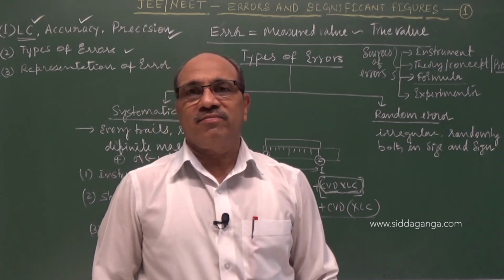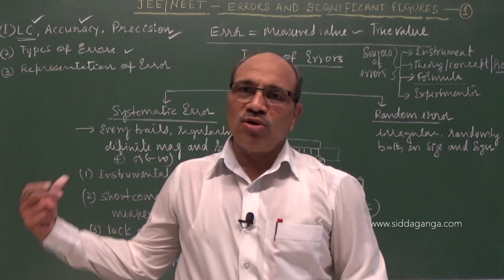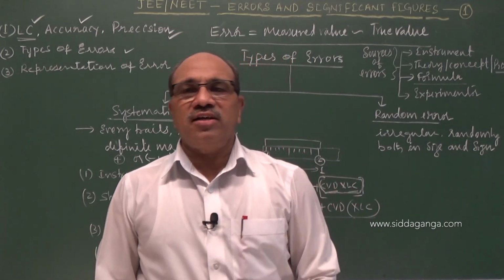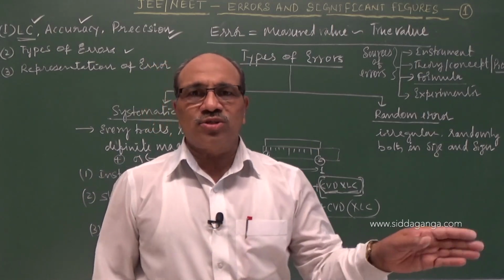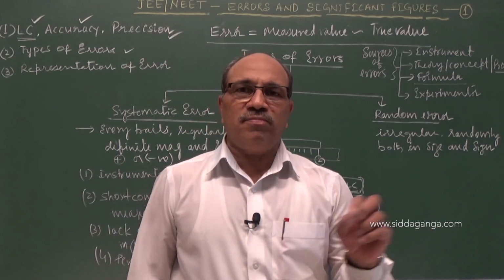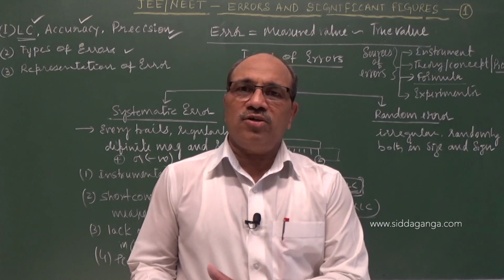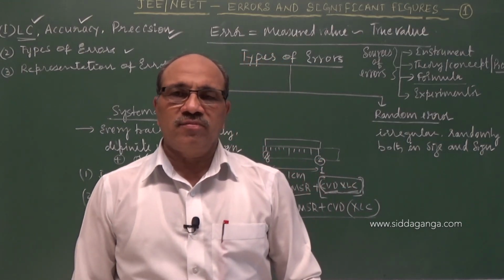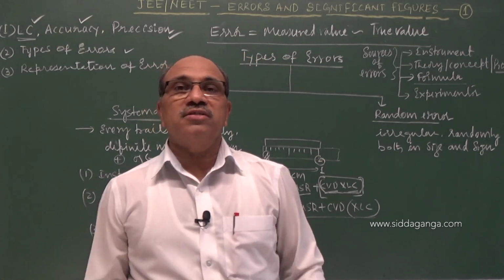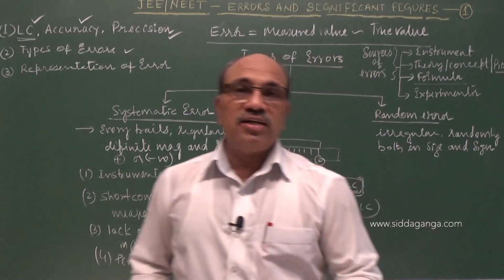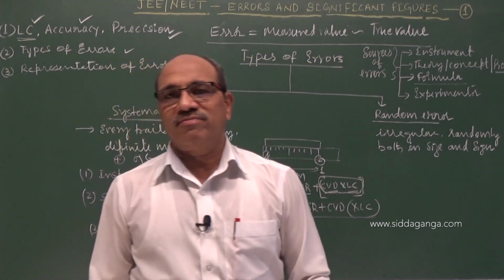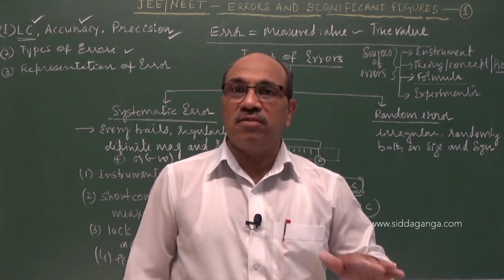Negligence starts. The reason you know already: one reading cannot give you the correct value. You have to take a number of trials, add those and divide by the number of trials to get the best value. That is what we do in the physics laboratories. But here the question is, personal error comes from personal bias. You have to minimize this personal bias.